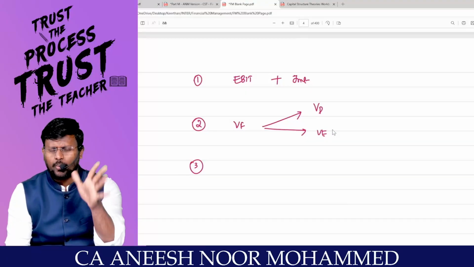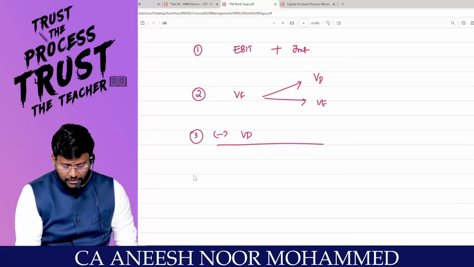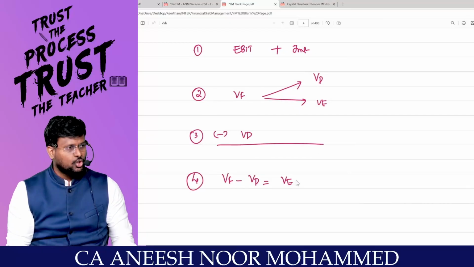Is KD constant or variable? Constant. That means anyway the value of the debt will not change. Right, sir? From the value of the firm, reduce the value of the debt. Then automatically value of the firm minus value of the debt, you will get the value of equity.